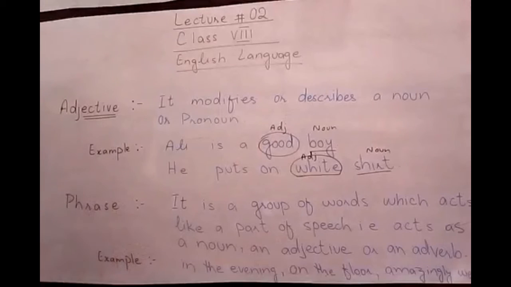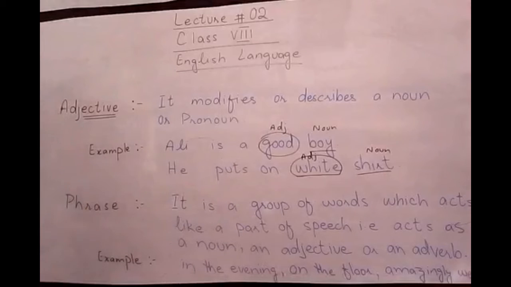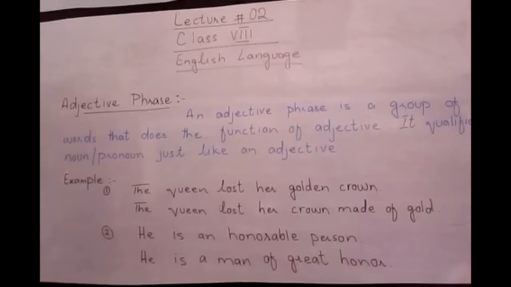But keep in mind that a phrase does not have any subject and any definite verb. So a phrase always comes without a verb and does not have a subject. Okay, now we move towards the adjective phrase. What is an adjective phrase? Now students, look at this definition.